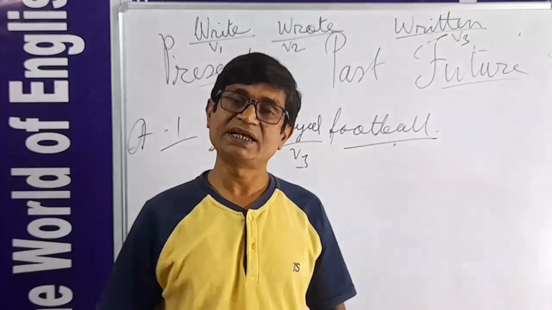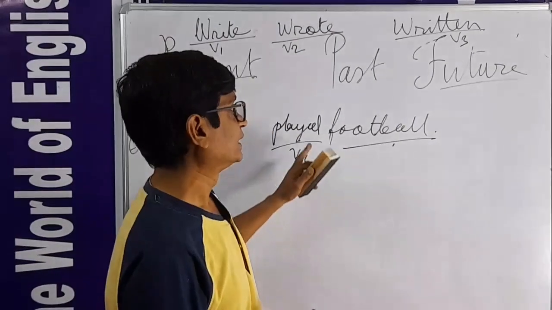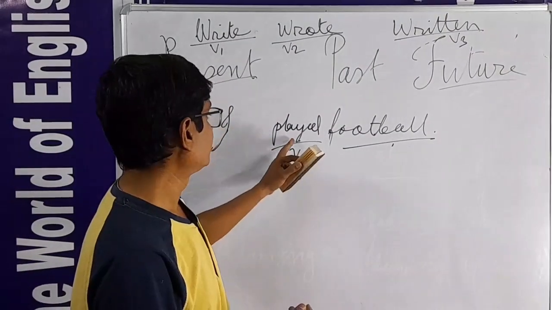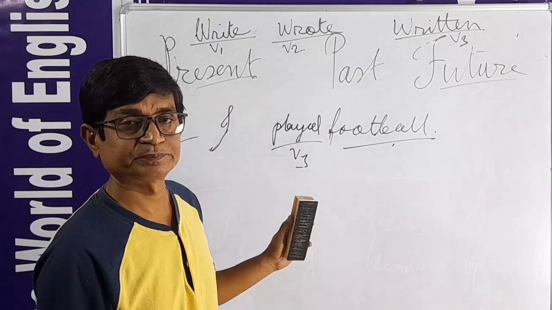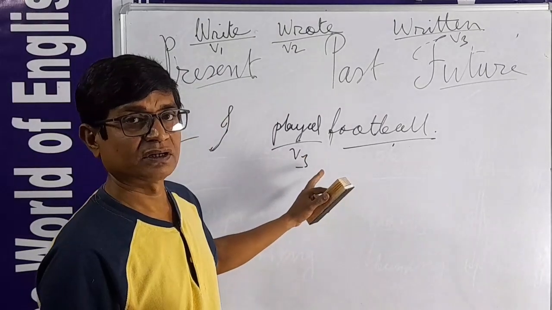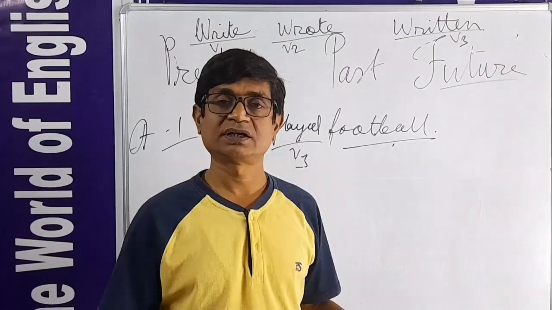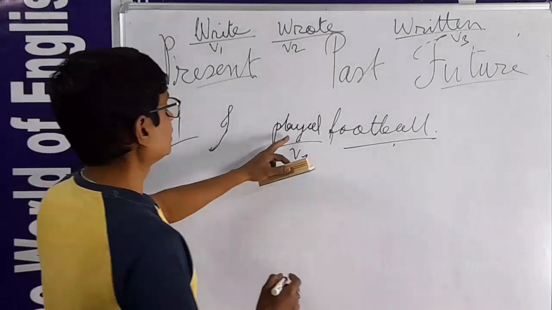In any tense, if you place the V3 form, a helping verb or 2 helping verbs must be placed before it. Without a helping verb, the V3 form should not be placed.